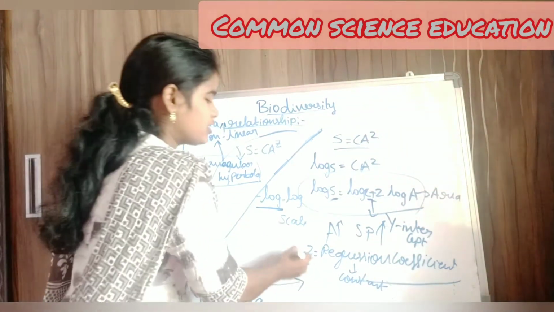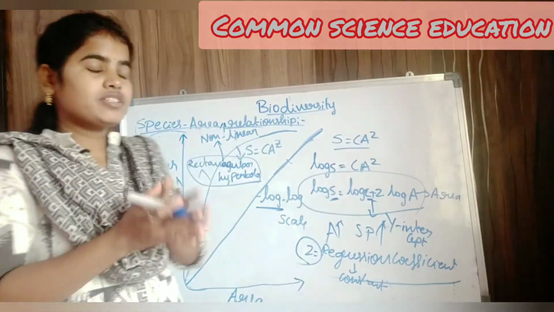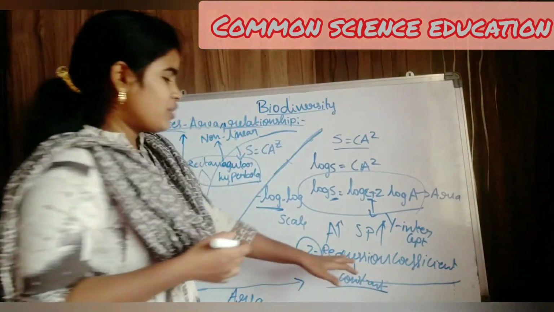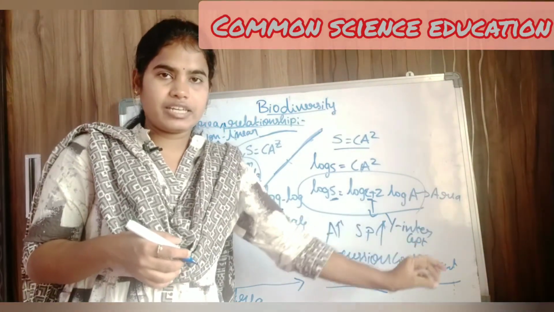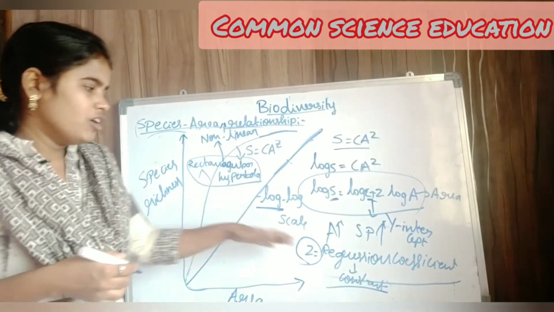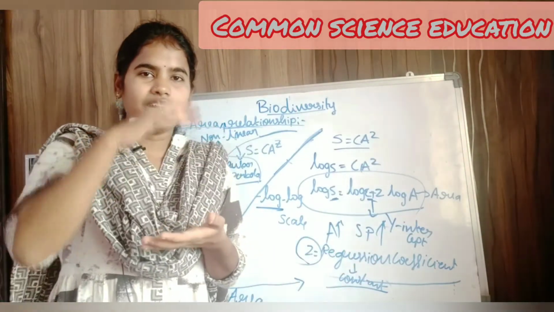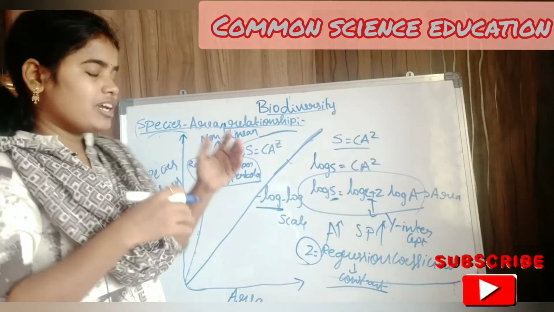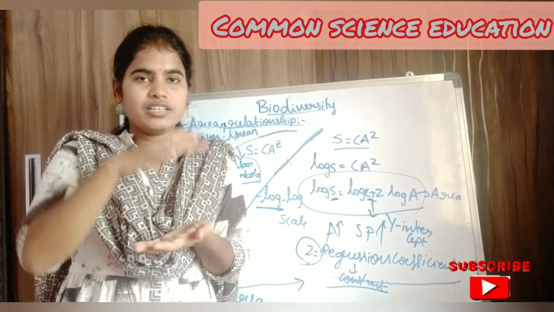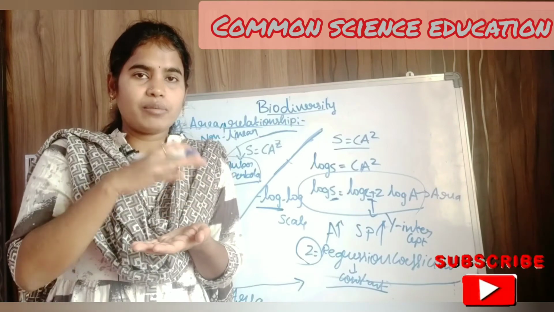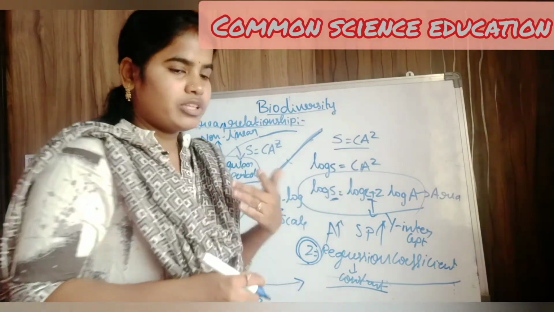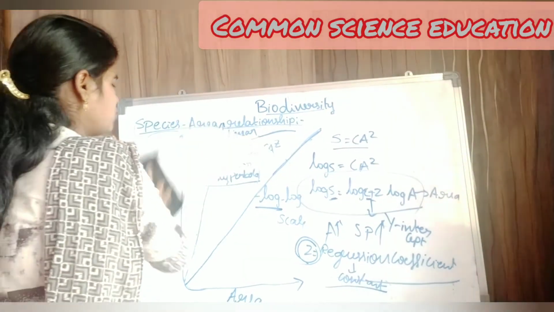So I told you that this Z regression coefficient is always constant. So how will it be constant? The meaning of the regression coefficient is related to our graph. Regression is nothing but decreasing. So here, if we increase the area, the number of species increases, but only up to a certain limit. So in our textbook they gave some Z values.